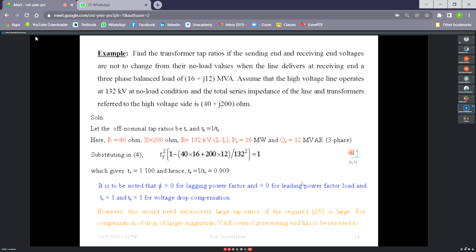Its application is limited, but it is very readily available. It is very easy to tap change, so we can do it very easily. That's why it is in use. In most of the cases, it is used.